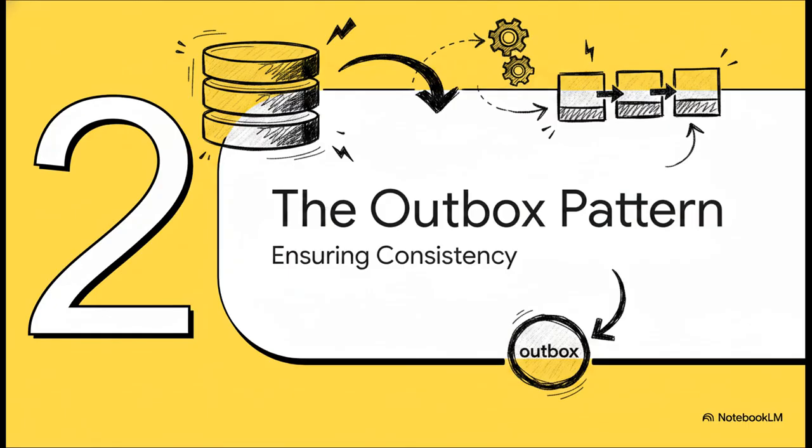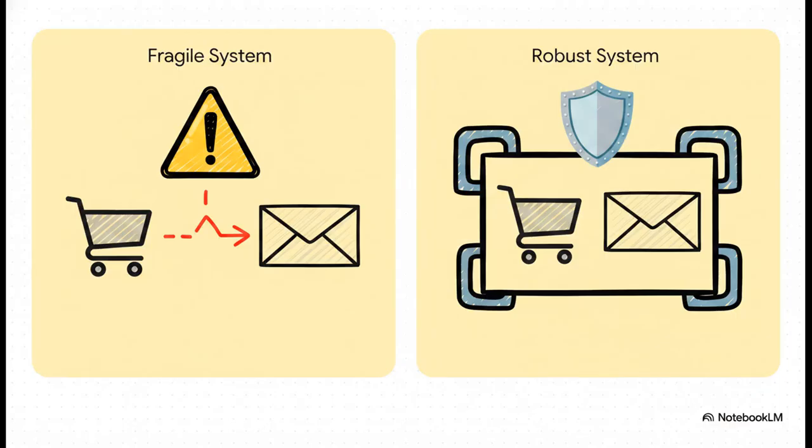Moving on to part 2, consistency with the outbox pattern. So, how do we actually prevent this cascading failure and keep our databases and message queues perfectly in sync? We use our first senior architectural pattern, the transactional outbox. Notice the stark contrast between these two approaches. A fragile system attempts to save an order to the database and then immediately tries to send an event over the network to another service. If the network drops in between those two actions, boom, your system is corrupt.